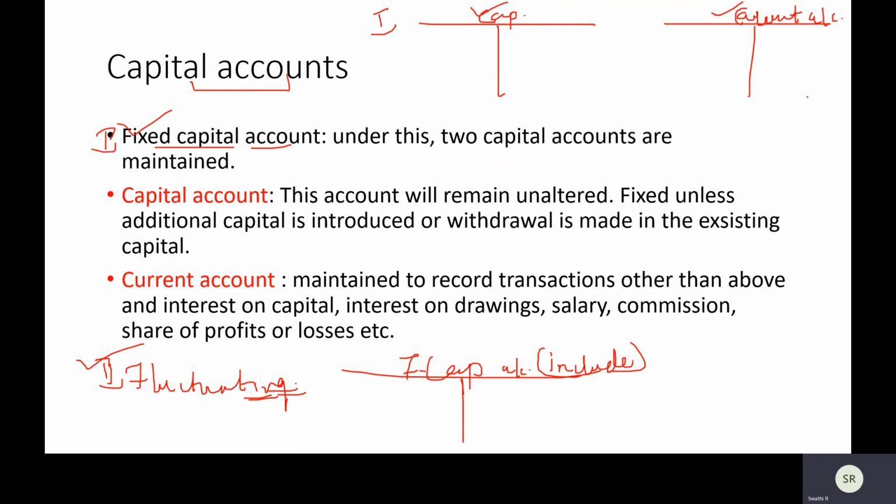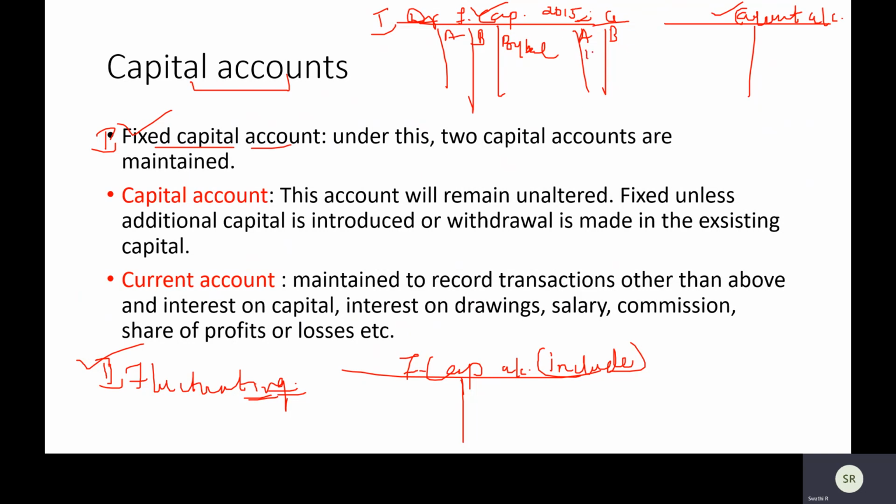Why are we making two of them? This capital account, as the name suggests, is fixed in nature. Let's say we started the business in 2015, and now it is 2021. At that point of time, we would have, let's say, two partners, A and B. The same thing: this is your debit side and this is your credit side. Nothing changes at all. The format of the T-shaped account does not change at all. It is just that you will have one more column for the two partners.